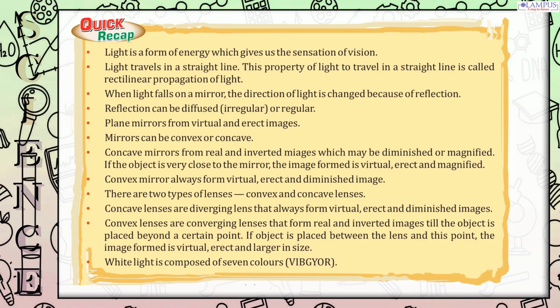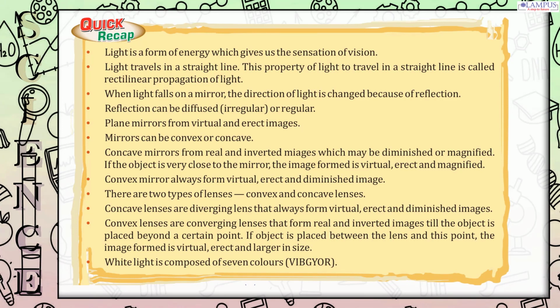Quick recap. Light is a form of energy which gives us the sensation of vision. Light travels in a straight line. This property of light to travel in a straight line is called rectilinear propagation of light. When light falls on a mirror, the direction of light is changed because of reflection. Reflection can be diffused, irregular, or regular. Plane mirrors form virtual and erect images. Mirrors can be convex or concave.